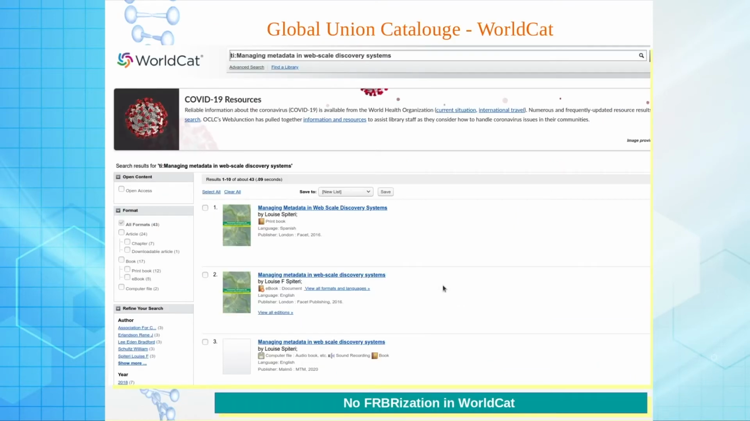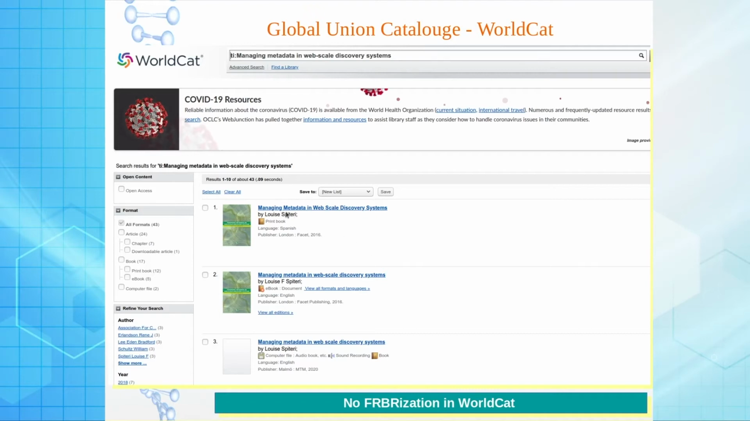Now at the global level, the biggest system is WorldCat. As you all know, this is one of the largest bibliographic data sets in the world. Here you can see I have searched the same book, managing metadata in WebScale discovery systems. What does it show? No FRBRization has been conducted so far in the Union Catalog of WorldCat. Although OCLC is doing marvelous work on FRBR-based experimentation, with projects like OCLC's xISBN and Work Finder, they have not yet implemented FRBRization in WorldCat.